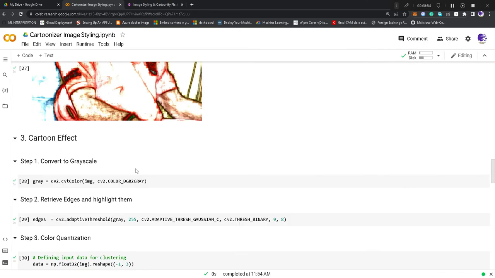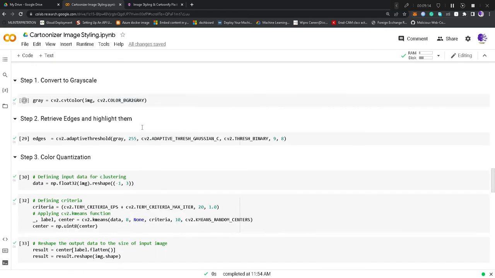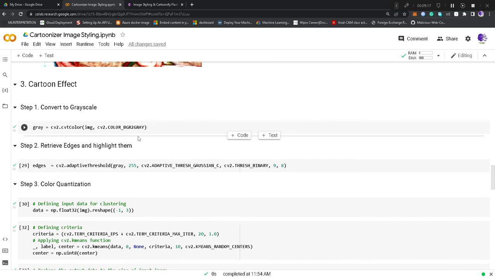Now we have a very important effect, that is the cartoon effect. Here we have to do certain transformations. We have to apply multiple transformations for converting the image into cartoon form. First, we have to convert the BGR or colored image into gray form, because for any advanced transformation, we first have to convert our colored image into gray, so that we can get the basic edges and so on.